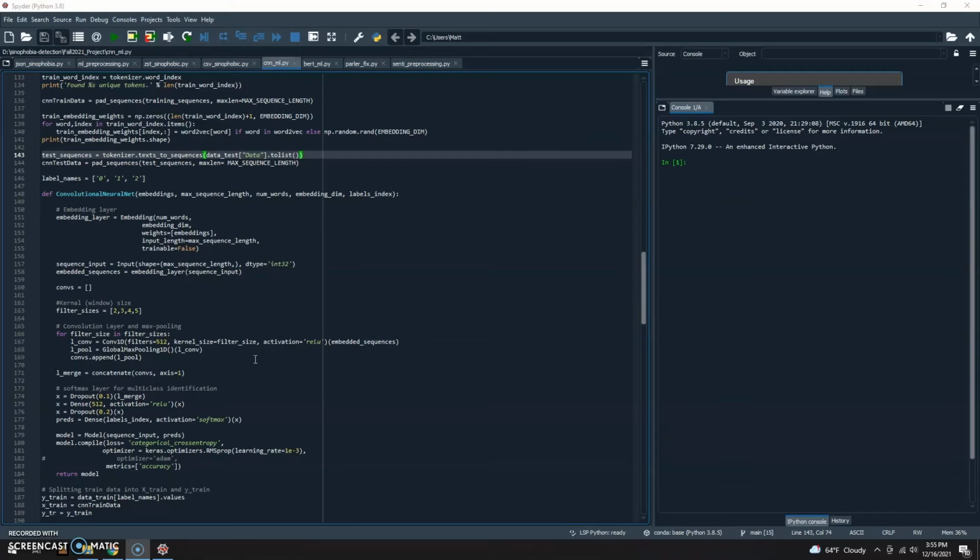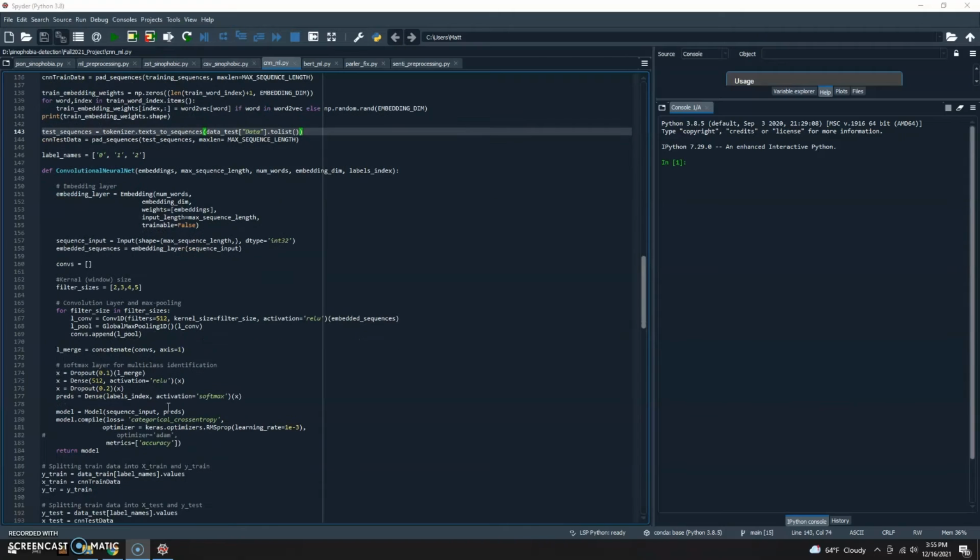Moving on to the CNN, we didn't really change too much here again. We stuck to the original layers that the previous owner used, which includes the embedding layer, the convolution layer, the max pooling layer, as well as the softmax layer, which also makes an appearance in the BERT model. We did change some of the parameters, such as the dropout rate, just to see if putting a slightly higher rate or slightly lower rate would change the accuracy, but that is basically it.